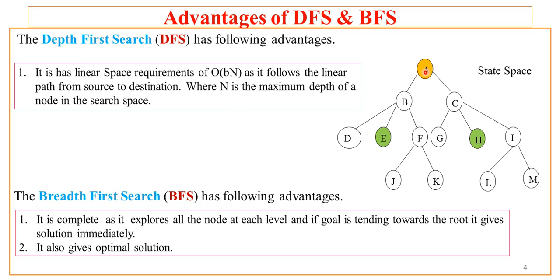If the algorithm starts with node A, it visits node B, and if it happens that the next node visited is E, then just within the inspection of level 3 of the tree, it visits only 3 nodes and gets the solution. Even if the solution is lying at some higher depth, the space requirement is equal to b, that is the branching factor, into n, that is the maximum depth of a node in the state space.